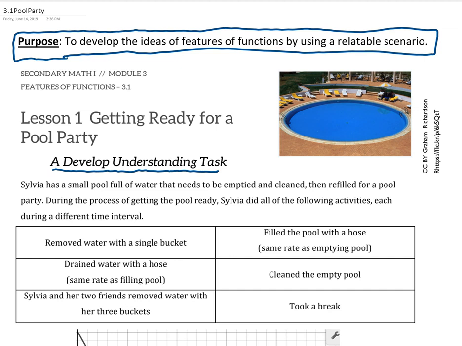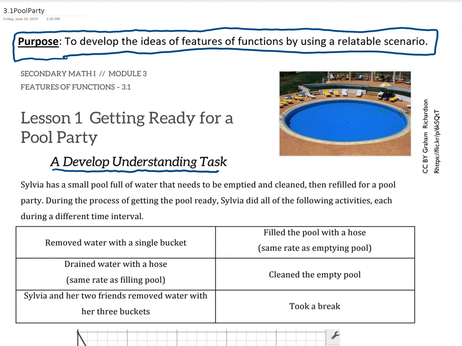So if you haven't already, it's important that you pause the video right now and try to create your own graph of the situation, representing all 6 of these possibilities in the order that makes most sense to you on a graph. So if you're continuing with the video now, I'm assuming that you've already paused and you've already created your own representation, and now you're going to compare with mine. Keep in mind, mine is just one way of looking at the situation. It could have been done in a different order. There's no right or wrong answer for this task.